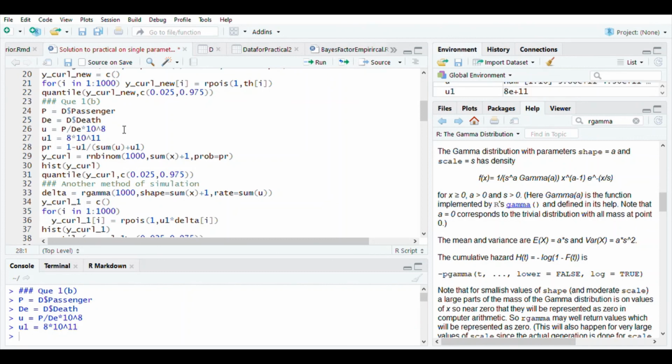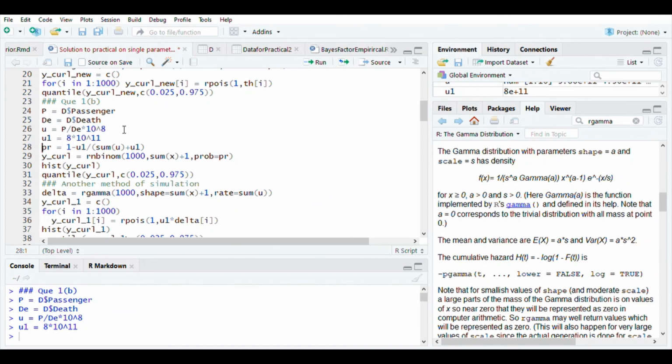Then Y curl follows a negative binomial distribution with parameters summation xi plus 1 and probability same as PR. So how do we get this PR? Don't forget the way the negative binomial distribution specifies parameters in R. We are on the same track and using the same parameters.